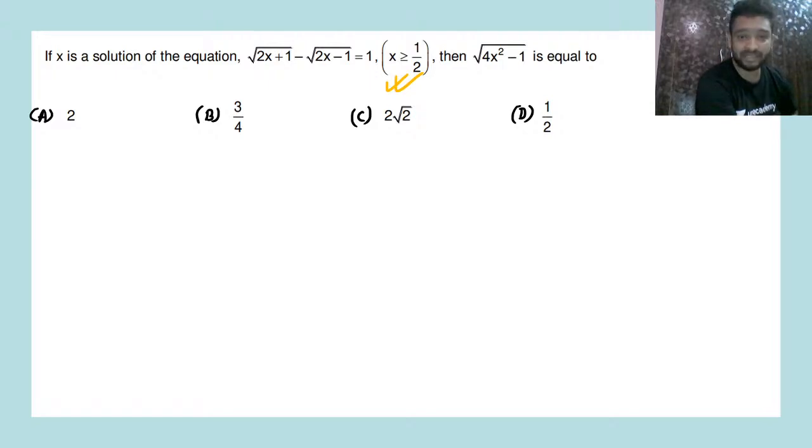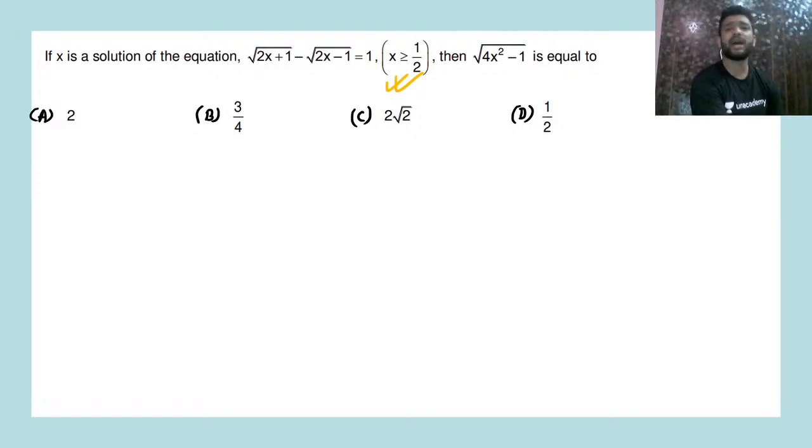Yes, those who are watching it live, please try it. I am giving you a 1 minute time for this one. Yes. What will we apply? Can we square both sides, or if you take one term to the right hand side and then square, what are you going to do for this one? Try it now. Under root of 4x square minus 1 we have to find, guys.